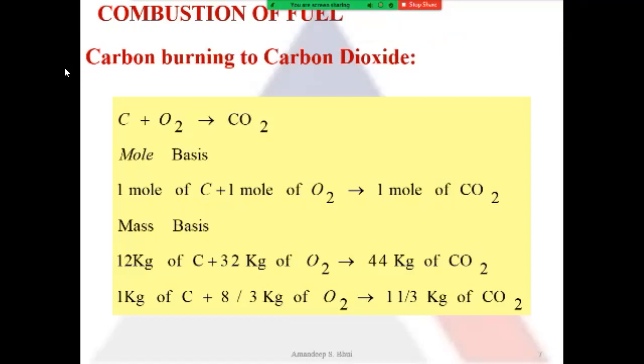On the left hand side, the reactant side, we have 1 mole of carbon and 1 mole of oxygen, O2. And on the right hand side we have 1 carbon and 2 oxygen, CO2. So this means this equation is a balanced equation, chemically balanced. And in this equation we have oxygen on the reactant side, but there is no excess oxygen on the product side. So this means this equation is a stoichiometric equation.